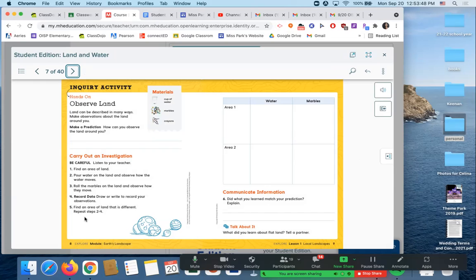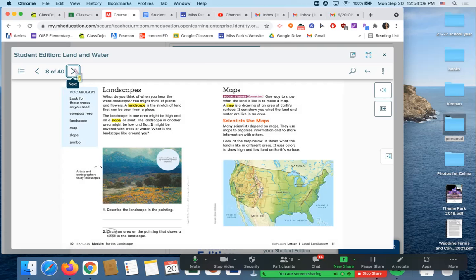Now, these inquiry activities are actually really fun. I've done these with students in class before. So if you guys want to do this, then this is going to be one of those optional assignments that you guys can totally do. All you need for this week is a cup of water, some marbles, and some crayons. If you have those things, you are more than welcome to do this. However, you're not turning it in, so you do not need to complete it, all right?